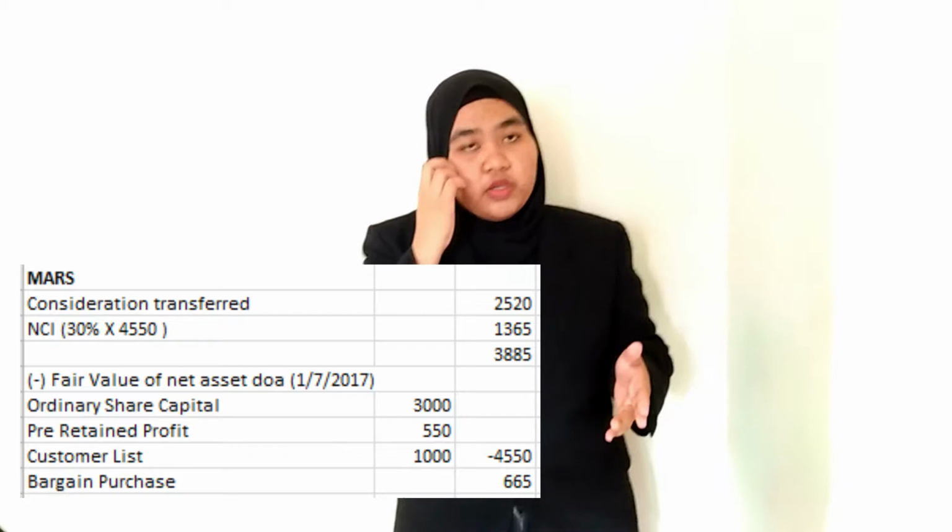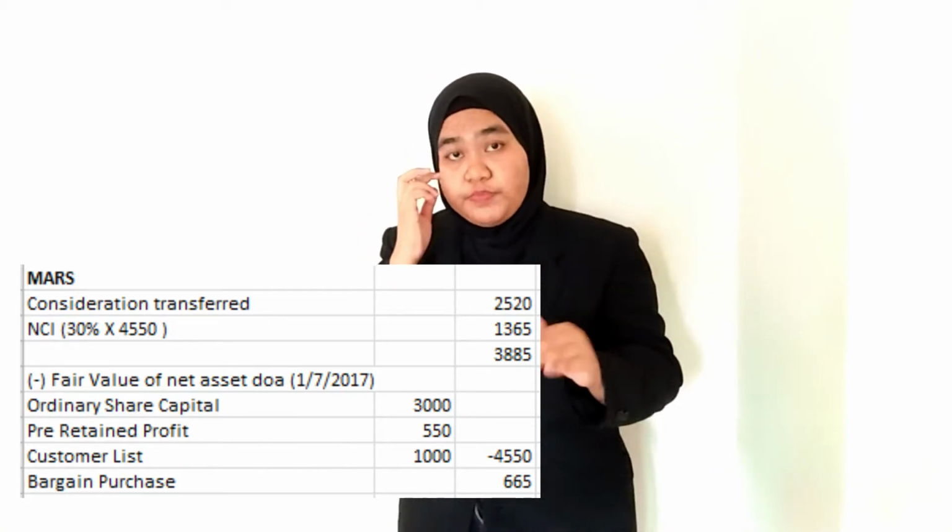Alright. Mercury also acquired 40% of the PSC of Mars, but it will not give any goodwill or bargain purchase at all. The same goes for the acquisition of the debenture in Venus. The consideration transferred is 1 million, and the fair value of the debenture is also 1 million, and there will be no goodwill at all.